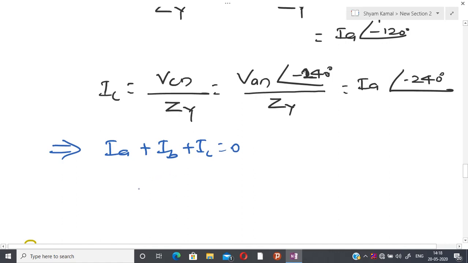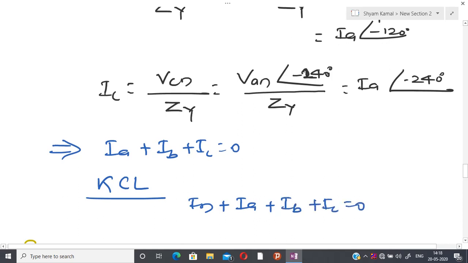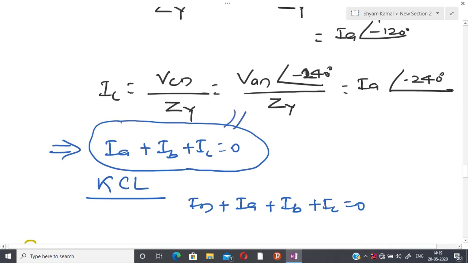Now if I apply Kirchhoff's current law at the junction, then it is possible to show that IN plus IA plus IB plus IC equals 0. Above calculation means I know IA, IB, IC, so I add all the complex numbers together and generate this result.